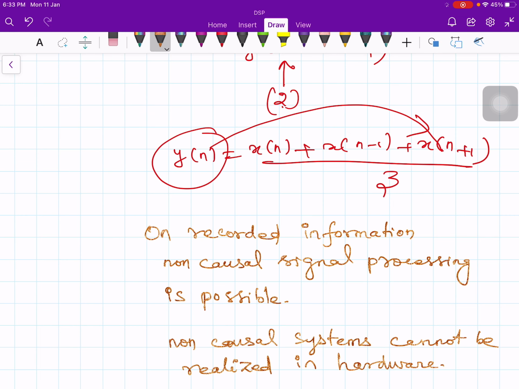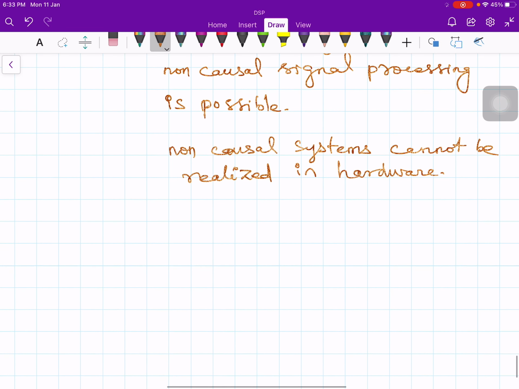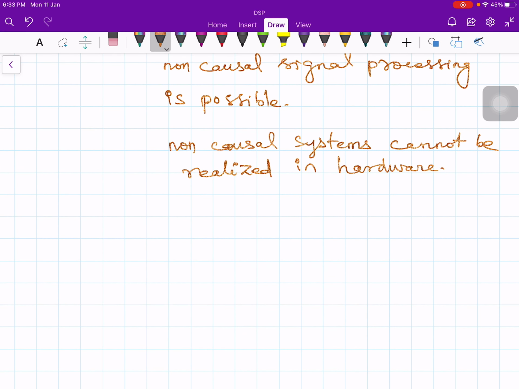Only software is possible from the recorded data. It is basically data processing. Therefore, hardware realizations always have to be causal. You cannot anticipate what is going to come in the future.